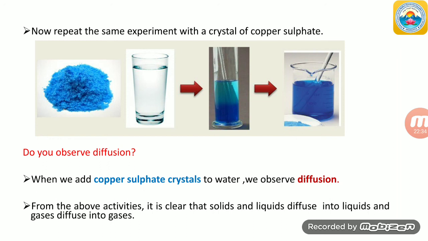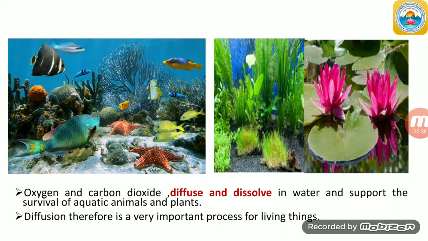Here are some pictures. Watch these pictures. The first picture shows aquatic animals like fishes, starfish, seahorse and so on. Similarly, the second picture shows lotus, aquatic plants. What's happening here?